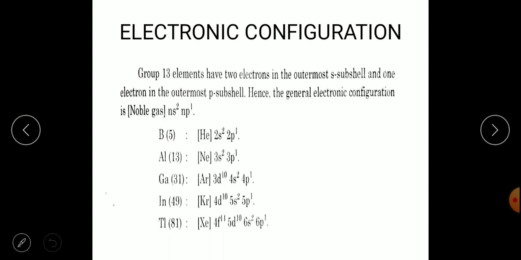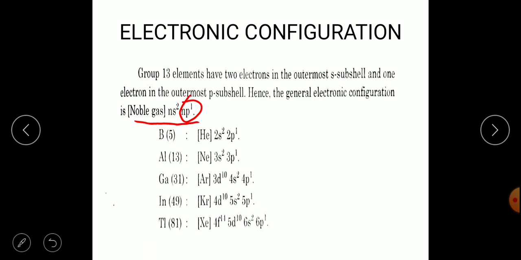Next is about the electronic configuration of group 13 elements. I have already told the general electronic configuration of group 13 is noble gas ns2 np1. So group 13 elements have 2 electrons in the outermost s subshell and 1 electron in the outermost p subshell, right? ns2 np1. So boron, its atomic number is 5, helium 2s2 2p1. Aluminium, its atomic number is 13, neon 3s2 3p1.